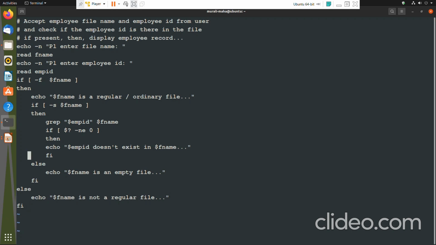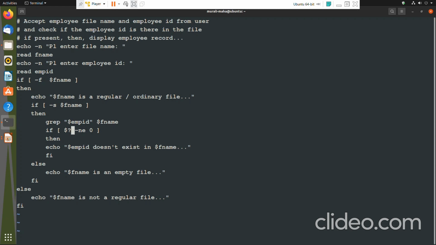Let me quickly walk you through this script once again. I am accepting an input for fname, that is a file name. I am accepting an input for the emp id, and then I am checking if the file fname is a regular file. Then I am telling $fname is a regular file. Then within that I am checking if that file is a non-empty file. If so, I am grepping for the employee in that file, so that would display the information about that employee. And here I am checking whether that employee ID doesn't exist in that file.